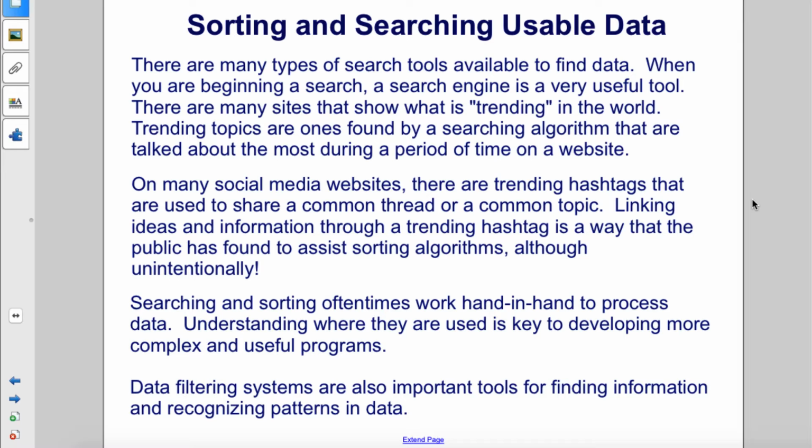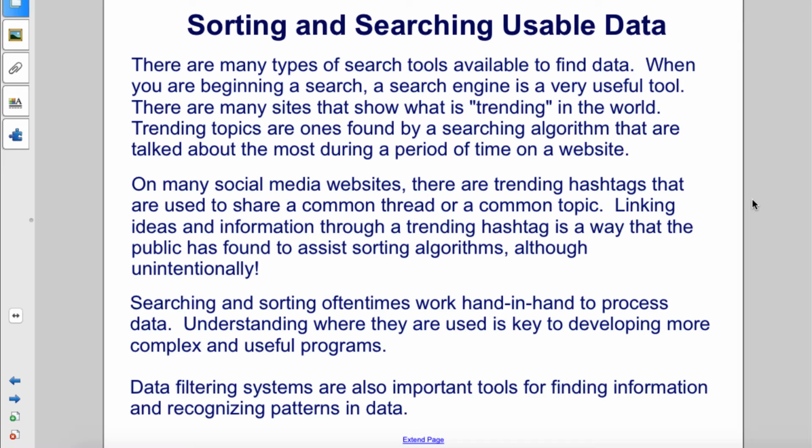There are many sites that show what is trending in the world. Trending topics are ones found by a searching algorithm that are talked about the most during a period of time on a website. On many social media websites, there are trending hashtags that are used to share a common thread or a common topic. Linking ideas and information through a trending hashtag is a way that the public has found to assist sorting algorithms, although unintentionally.